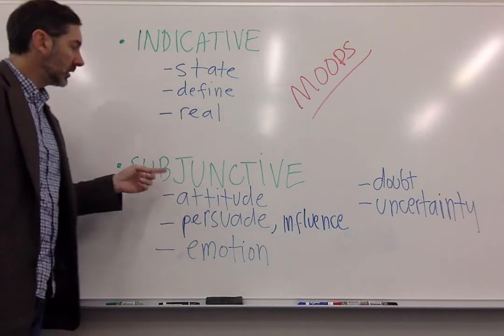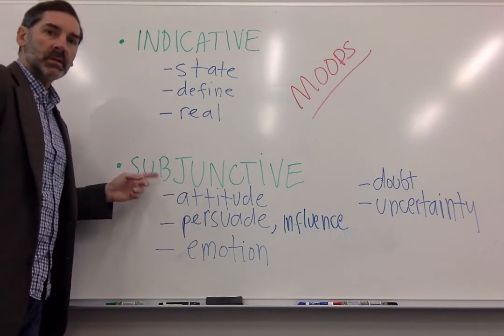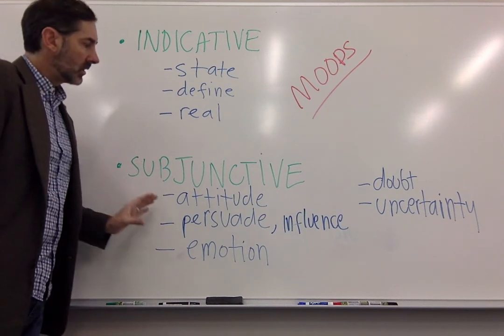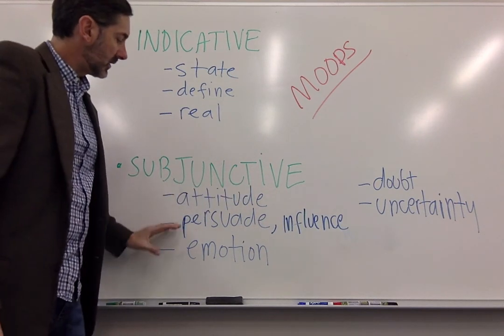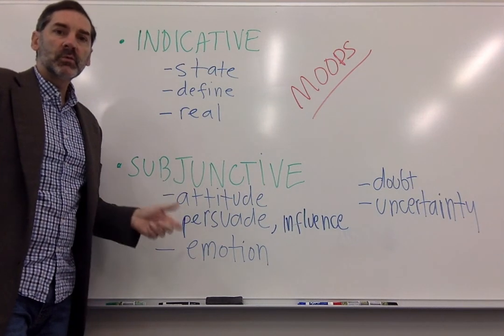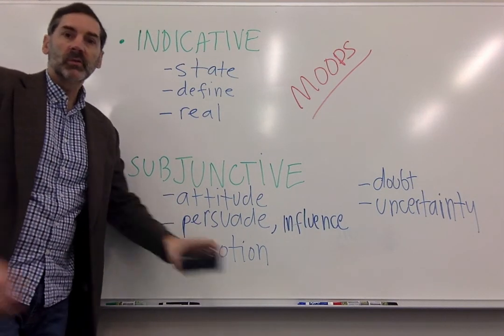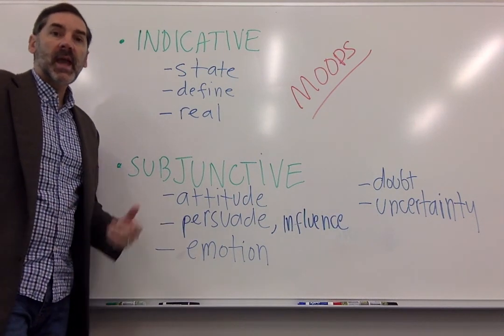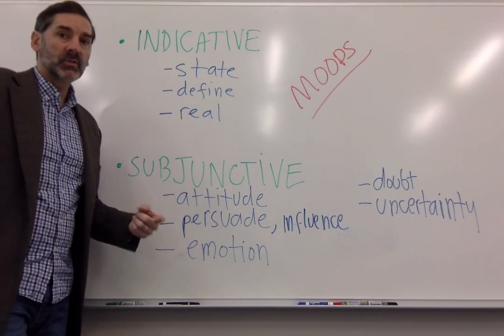We use the subjunctive mood in Spanish and in English to express these conditions. All right? The subjunctive mood requires a special grammatical structure or sentence that has to be mastered and learned very, very well.